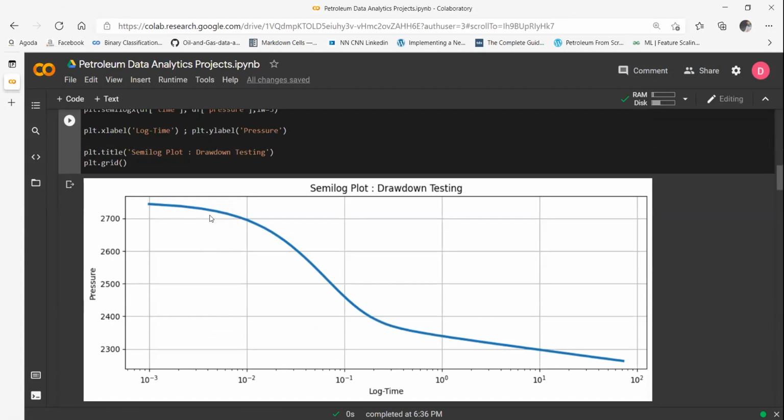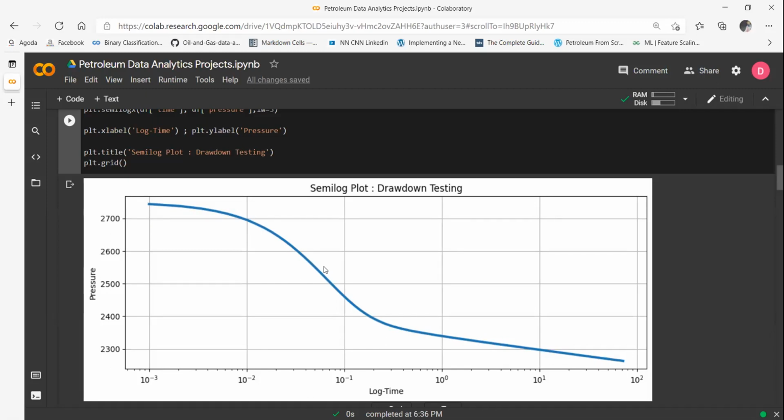Someone would say, okay, this is my straight line. Someone would say this section is my straight line, like in the first block. Someone would say this is my straight line. Some other person would say this is my straight line, and someone would say 10 to 100 hours is my straight line. Everyone may be correct in their own way, because everyone can pick a chunk of this line and call it a straight line. Mathematically, it's correct. But is it reservoir engineeringly correct? No, it's not. So we have to find a technique in order to find that middle time region.